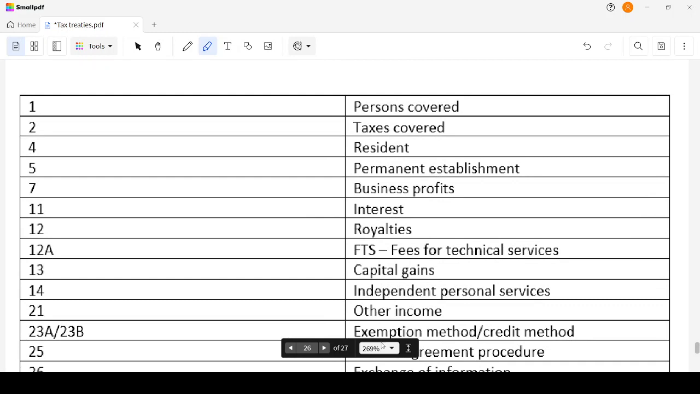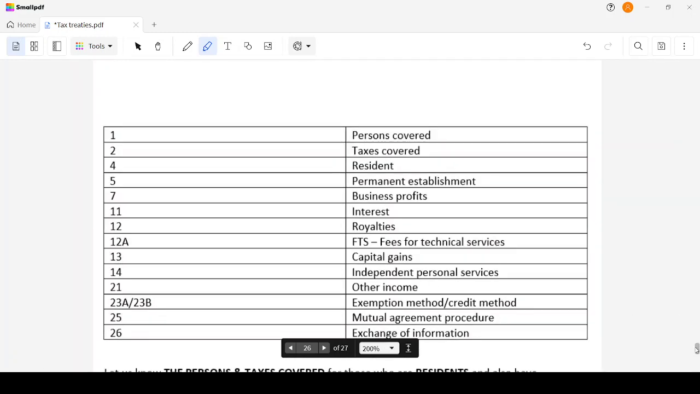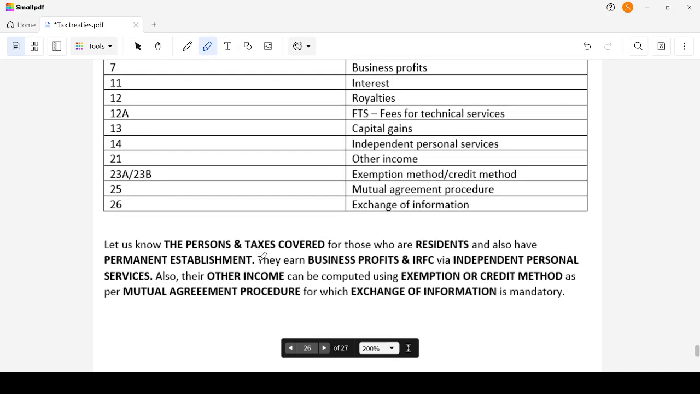closing, let's have a look at this. A mnemonic to remember all these articles. Let us know the persons and taxes covered for those residents who also have a permanent establishment. They earn business profits and IRFC via independent personal services. Also, their other income can be computed using the exemption or credit method as per the mutual agreement procedure, for which exchange of information is mandatory.